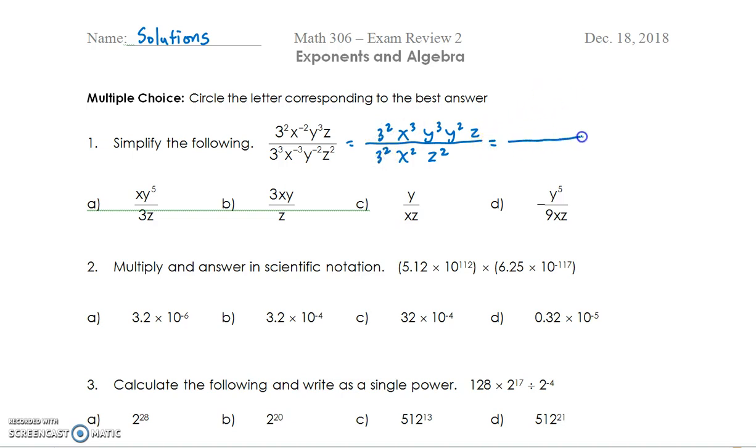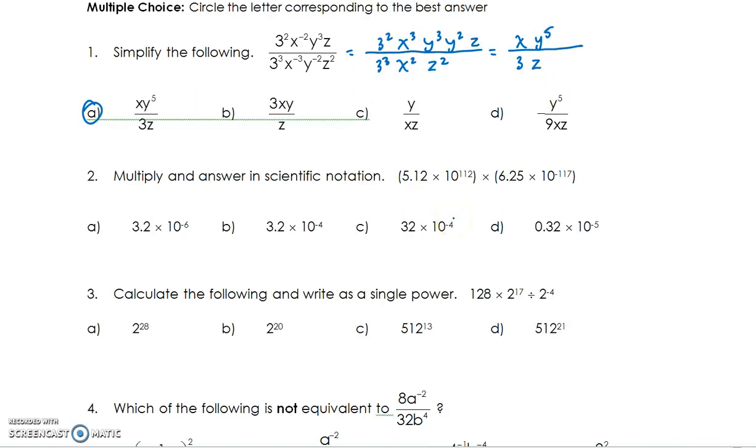So for example, looking at the threes, I have a 3 to the 3 on the bottom and a 3 to the 2 on the top, which leaves me a 3 to the 1 on the bottom. The x cubed and the x2 are going to give me an x to the 1 on the top. The y's, y to the 5. Z2 on the bottom, z to the 1 on top is going to leave me z on the bottom. So right away, your answer is A. Kind of make sure when you're looking at the other ones that there's nothing too close to it that reveals a problem that you may have forgotten about.